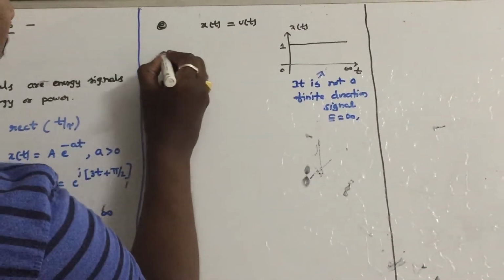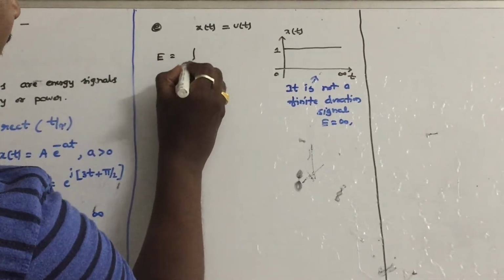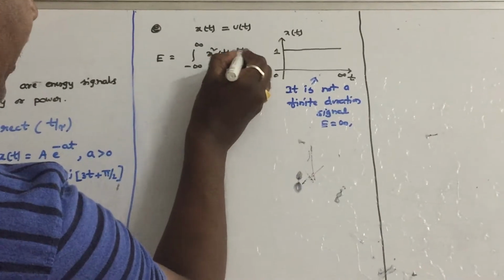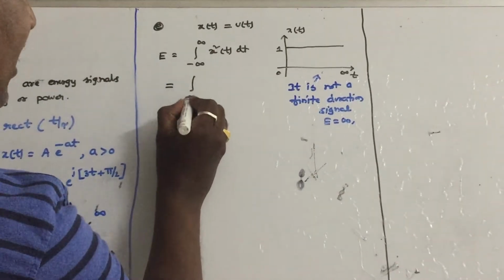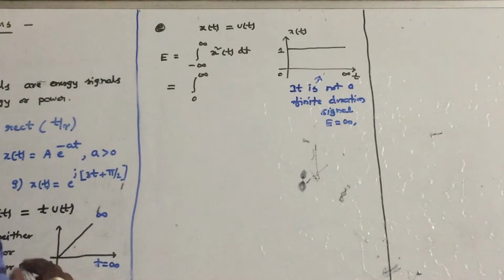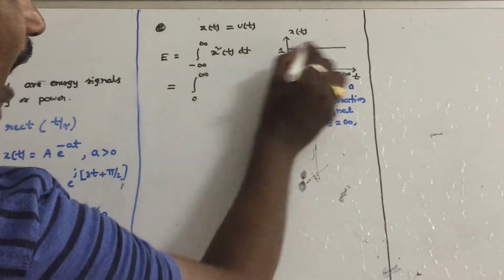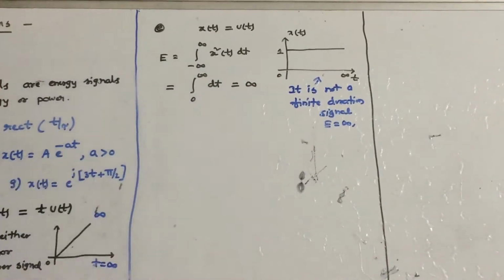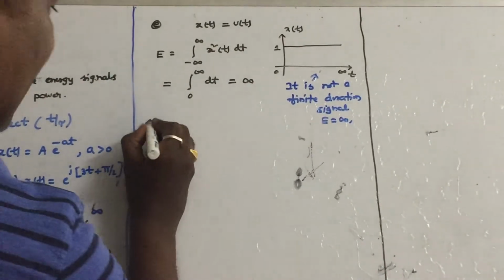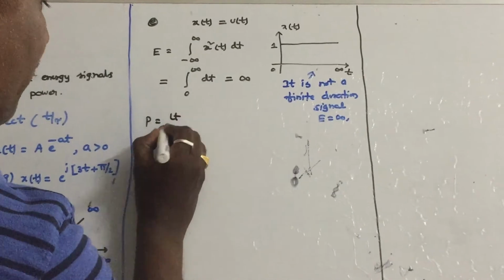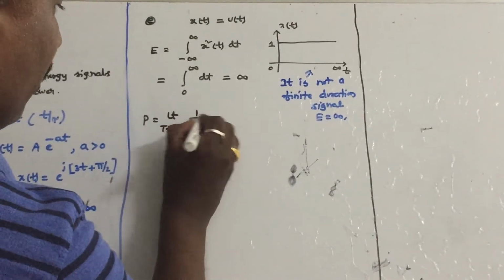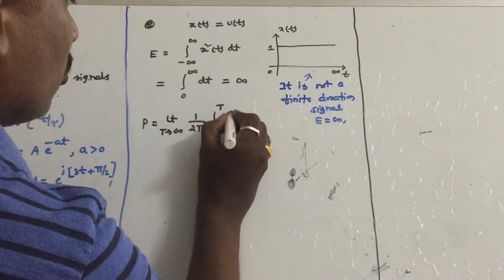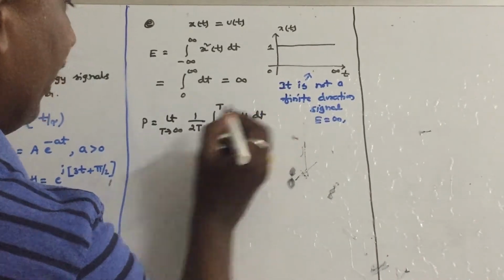Let us see the answer. What is the energy of the signal formula? Integral minus infinity to infinity x square of t dt. Because the signal is existing from 0 to infinity, in this interval the amplitude of the signal is 1, so 1 square, 1 dt. Therefore energy is coming as infinity. Let us calculate the power. Substitute the power formula: limit T tends to infinity, 1 by 2T, integral minus T to T x square of t dt.